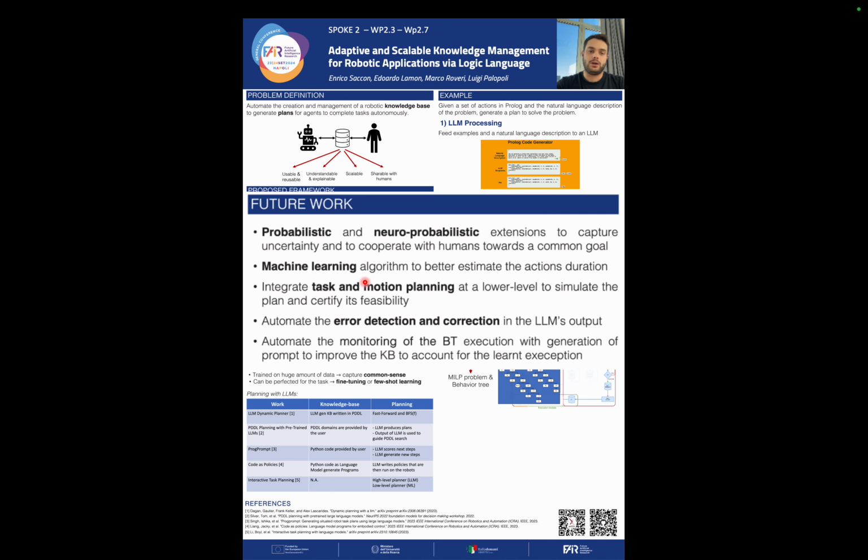As future work, we can implement probabilistic and non-probabilistic versions, since we are using Prolog and it comes with probabilistic and non-probabilistic extensions, and this would allow us to capture the uncertainty of the environment. Since we are doing temporal planning, then we have to estimate the duration of the actions, and this could be done using machine learning, or we could integrate task and motion planning to better identify the duration of the actions and also identify its feasibility.